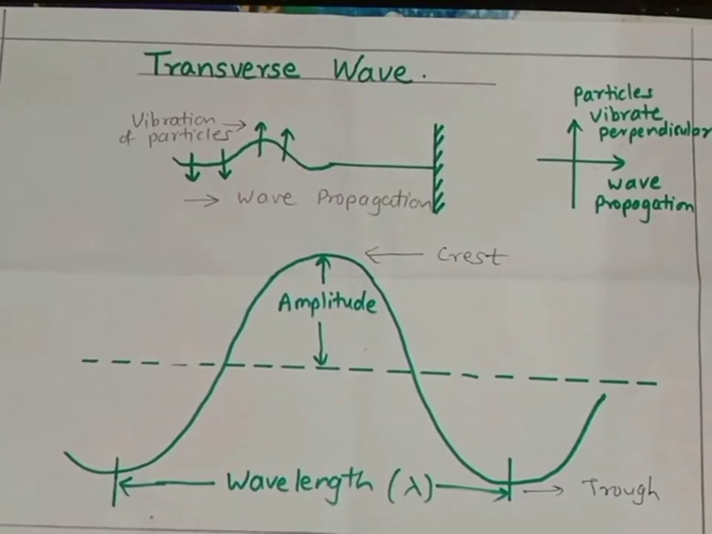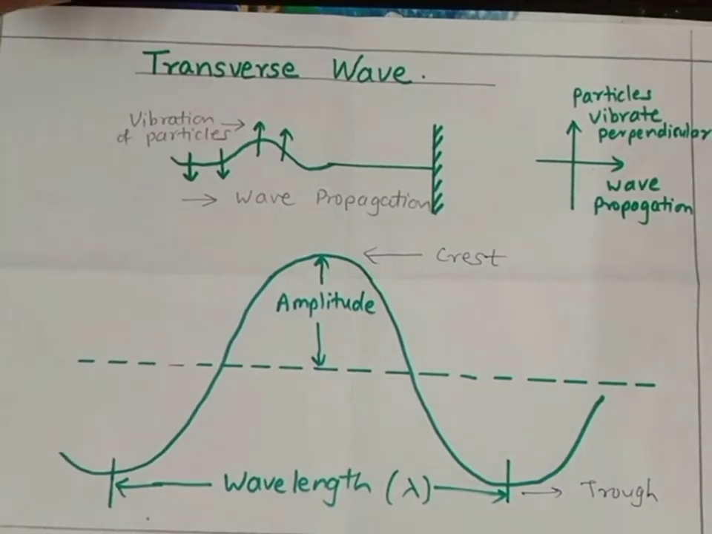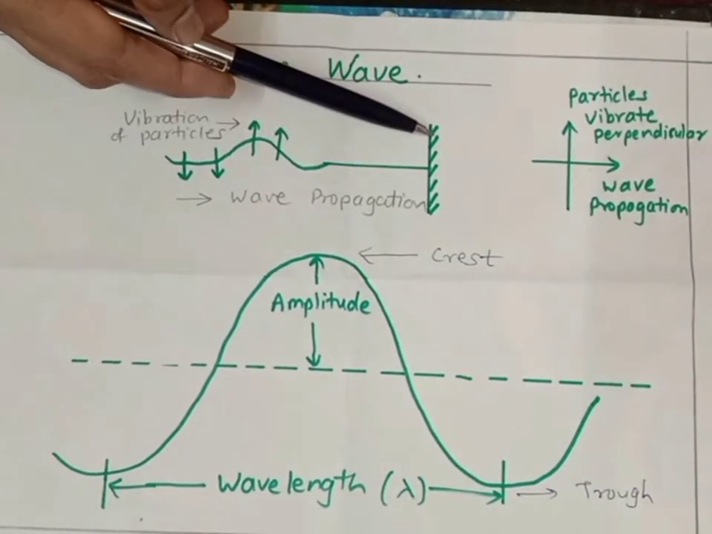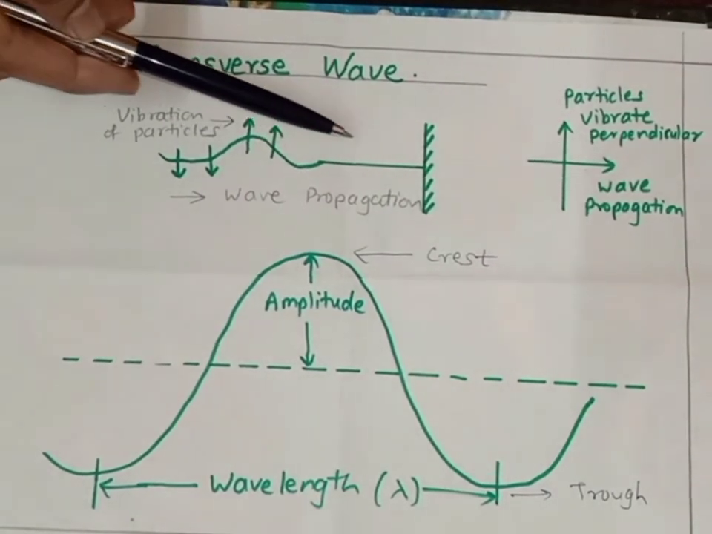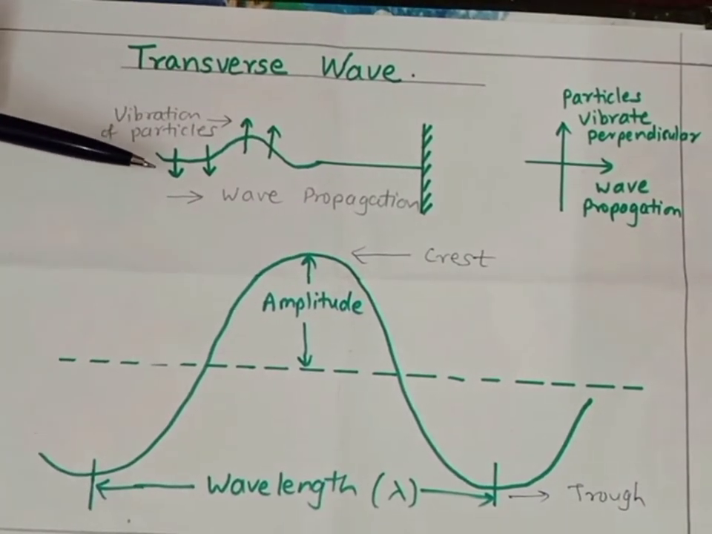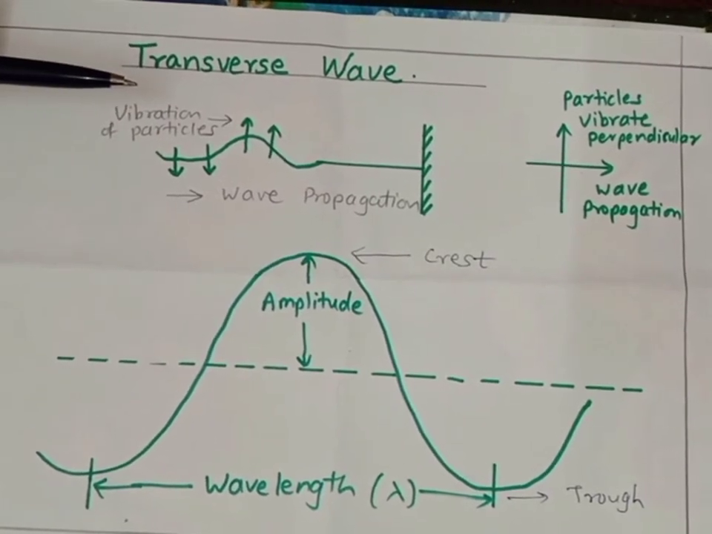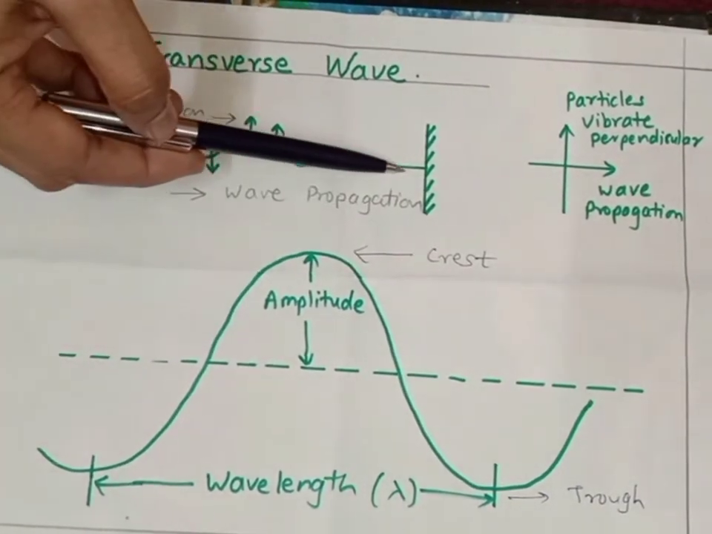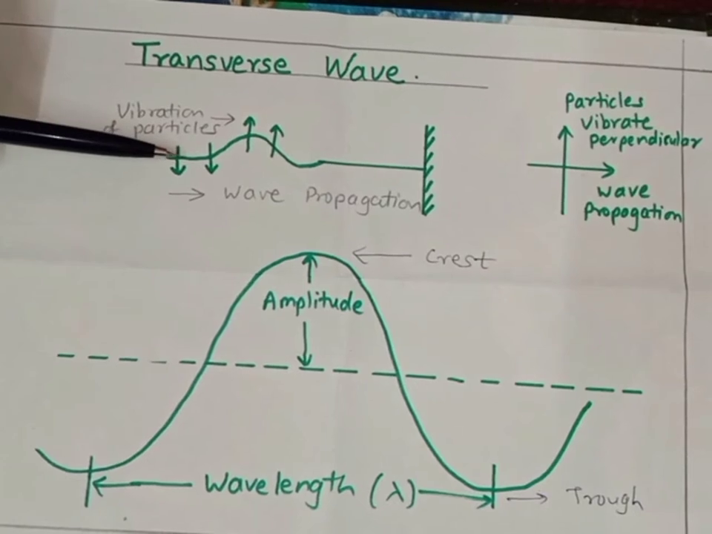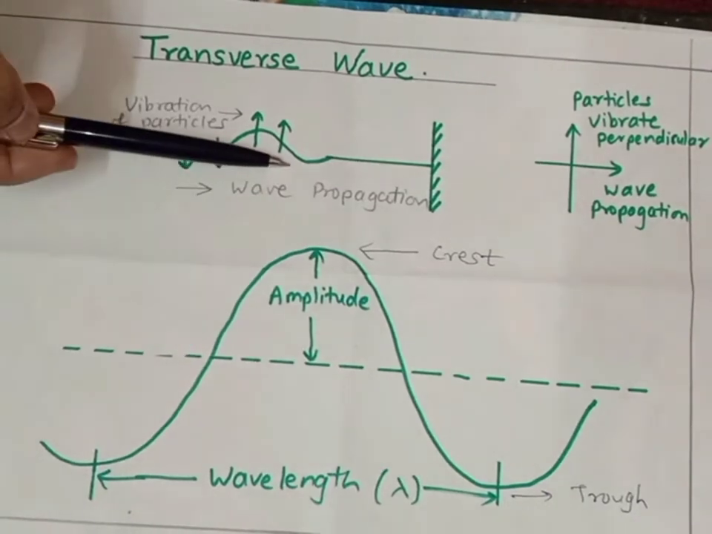Now let us have a look at the diagram. Let us now discuss the formation of a transverse wave. In the diagram, there is a rigid support to which we can consider one rope attached. Now if I shake the rope in an up and down direction, there will be a formation of a transverse wave inside it. Here you can observe that the wave is propagating horizontally, and the particles of the rope vibrate perpendicular to the direction of propagation of the wave.